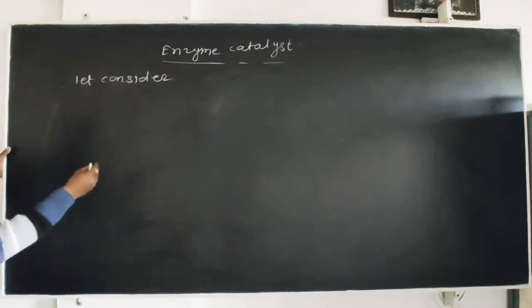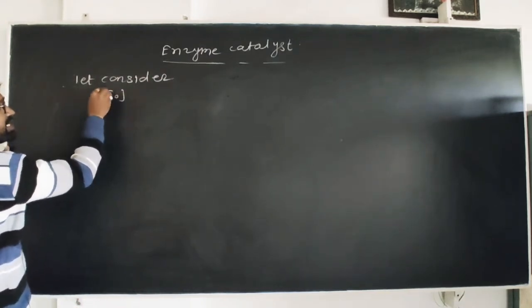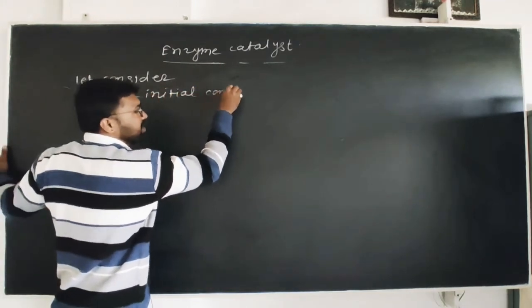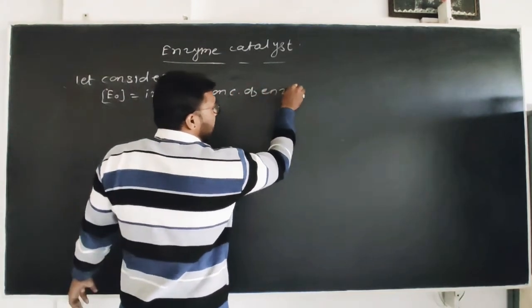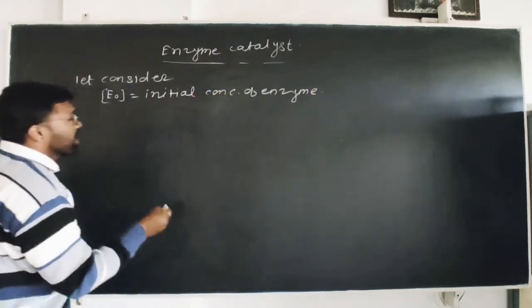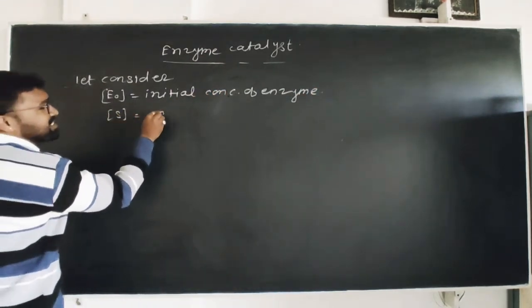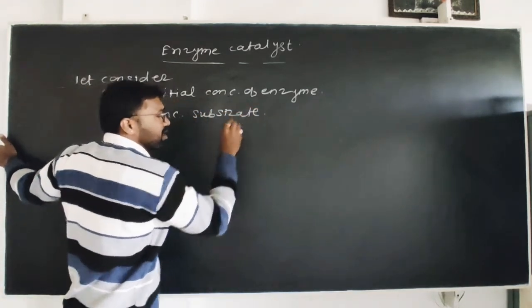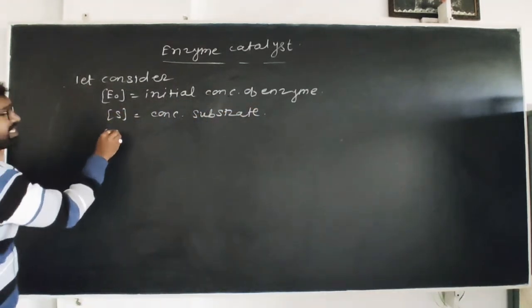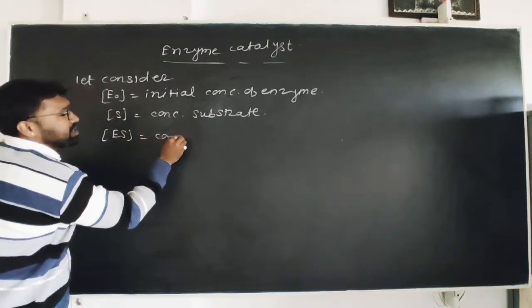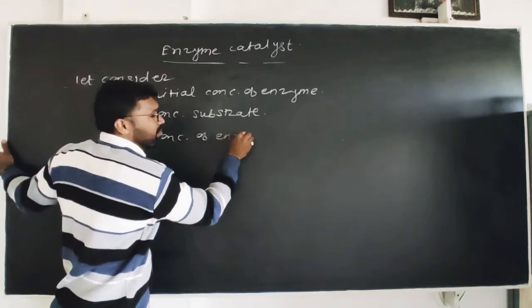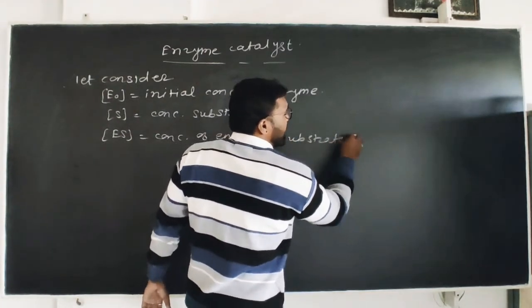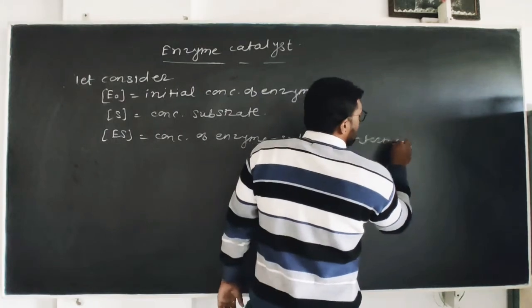Let us consider E0 is equal to the initial concentration of enzyme, right? S is equal to the concentration of substrate. Then ES is equal to the concentration of the enzyme substrate intermediate, right?